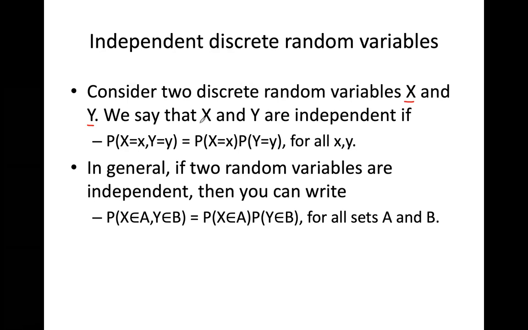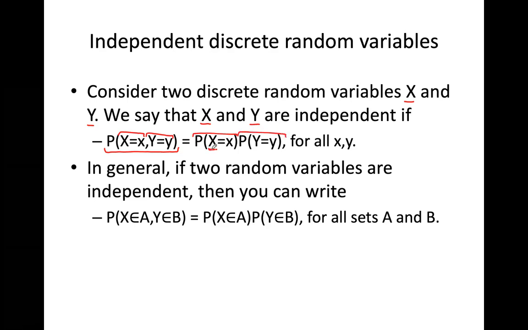If they are independent from each other, like flipping a coin and rolling a die, then the probability of X equals x and Y equals y is the product of the two probabilities.